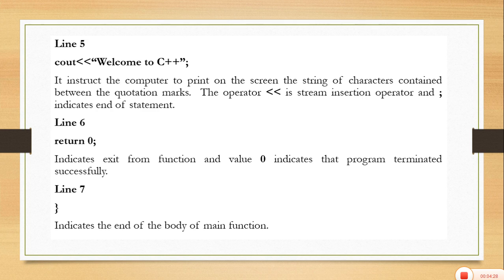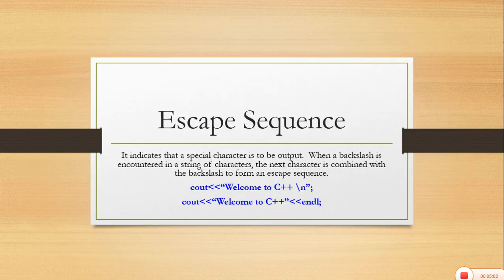Now the 6th line is return 0. It indicates the exit from the function, and 0 indicates that, as in the program int main is used, the program has to return an integer value. Then return 0 will indicate that the program has been terminated successfully. After that, in line 7, again the curly bracket is closed, which indicates the end of the body of the main function.